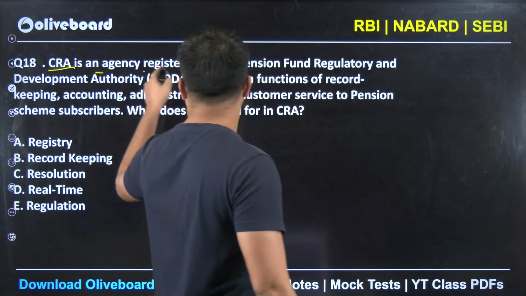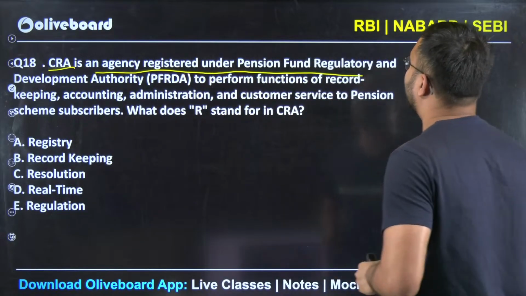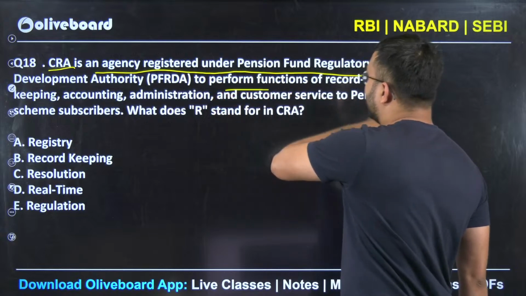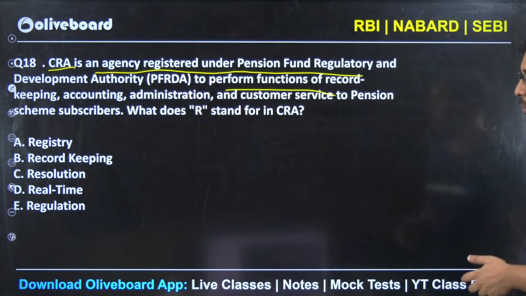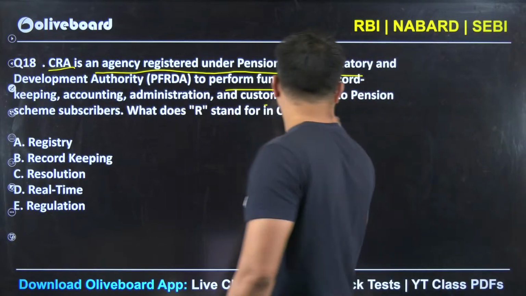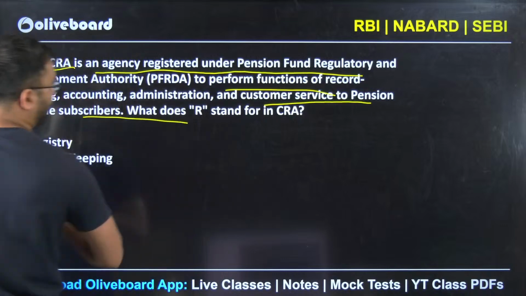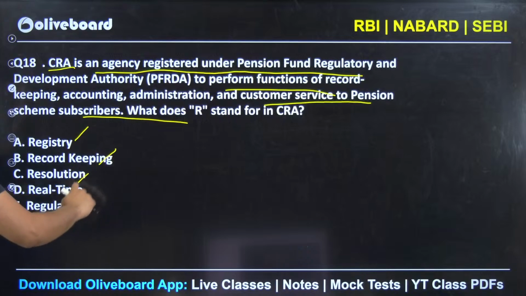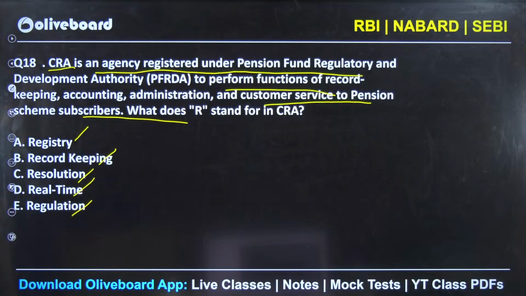CRA is an agency registered under Pension Fund Regulatory and Development Authority, that is PFRDA, to perform functions to record keeping, accounting, administration, customer service to pension scheme subscribers. What does R stand for in CRA? Registry, record keeping, resolution, real time, regulation.